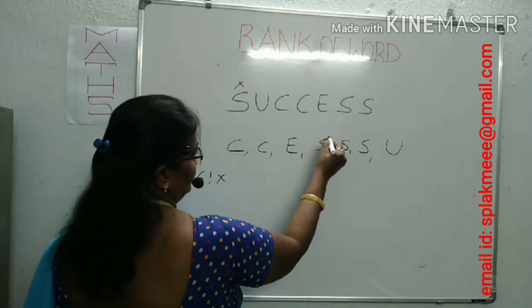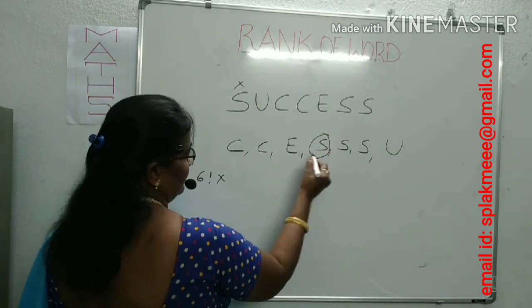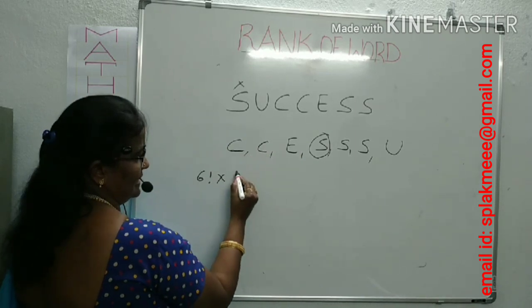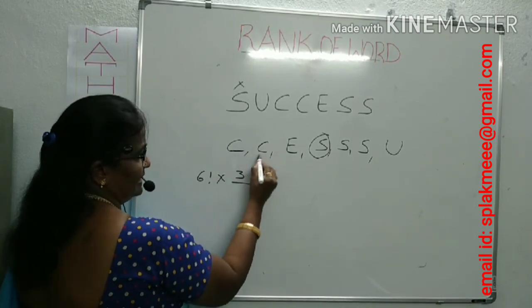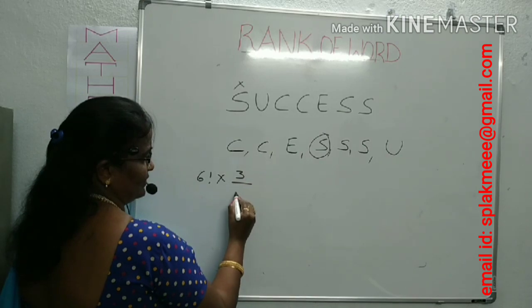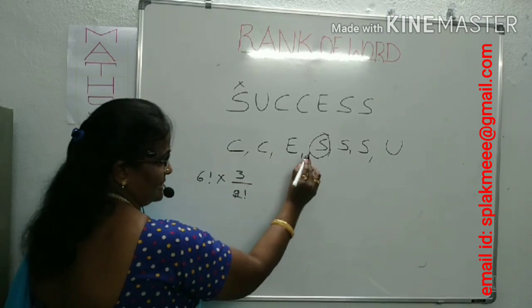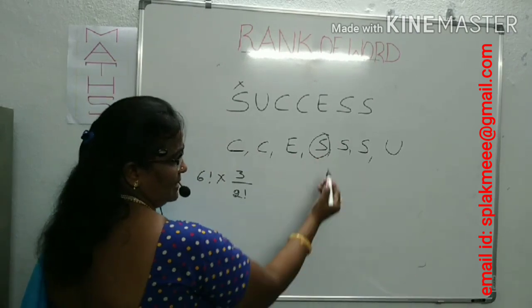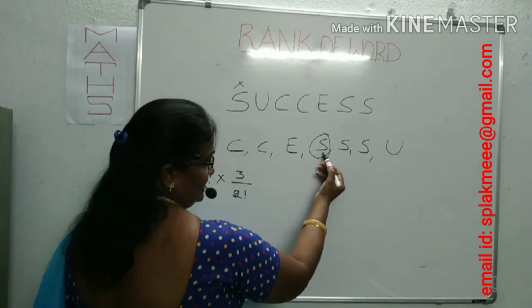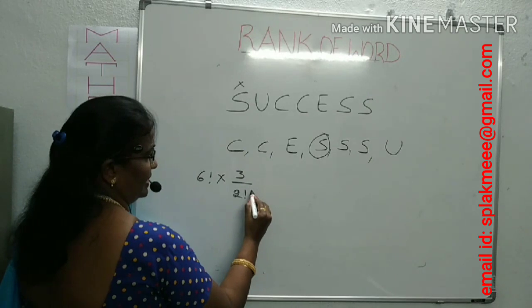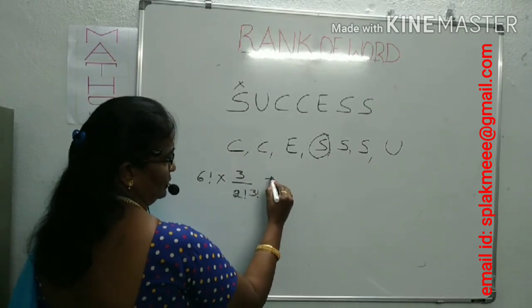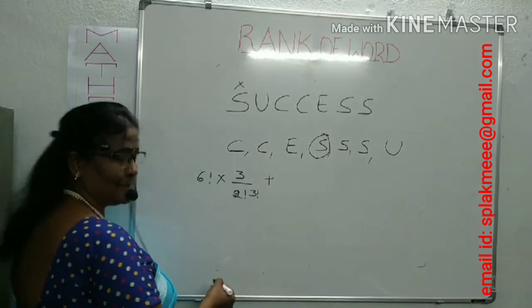Before this, how many letters are left over? Towards the left of S, 3 letters, so 3 factorial. But here there will be repetition: 2 C's, so divide by 2 factorial. And from S to the right, including this S, how many are left over? 4 letters in which 3 letters are repeated. That you also have to write as 3 factorial. When more than 1 letter is repeated, you can proceed like this.